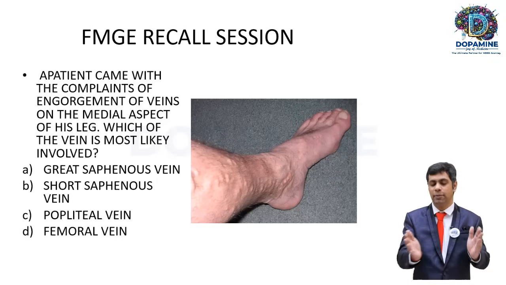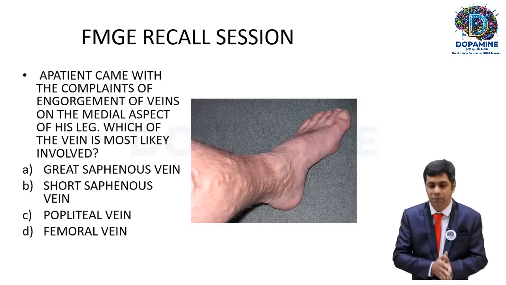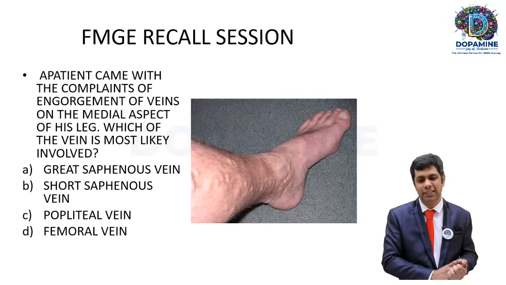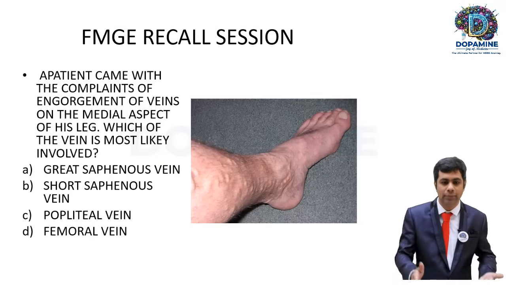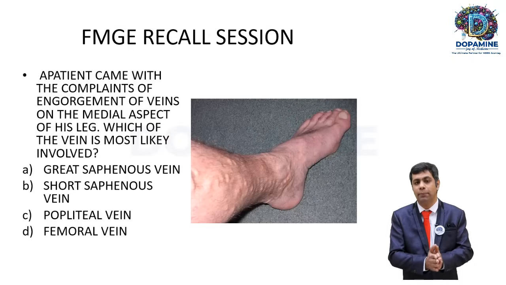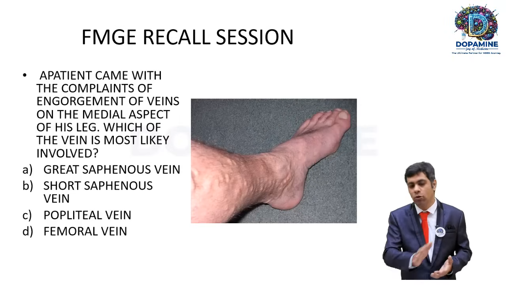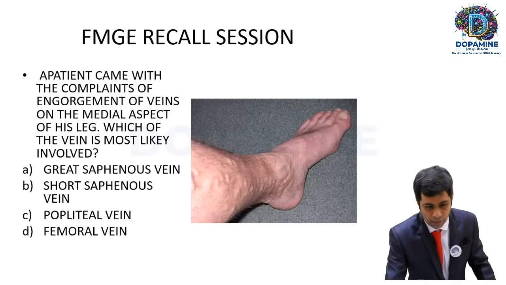The next question, an image-based question. Once again, students are told this is actually the medial aspect of the leg, and a similar picture has been put. A patient came to the OPD with complaints of engorgement of veins on the medial aspect of the leg. Which of the veins is most likely to be involved? Once again, many of them have written this statement correctly.